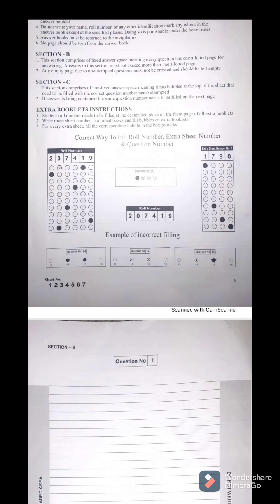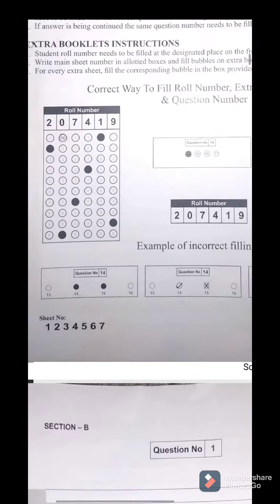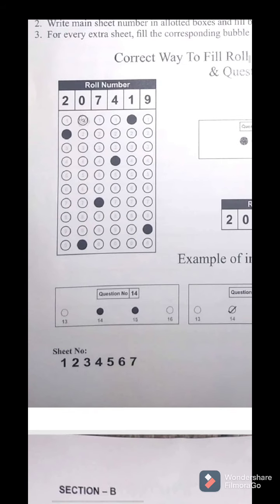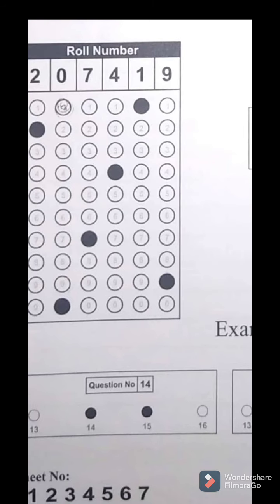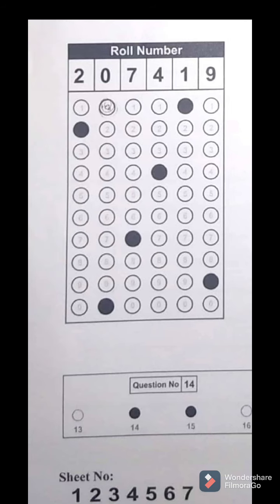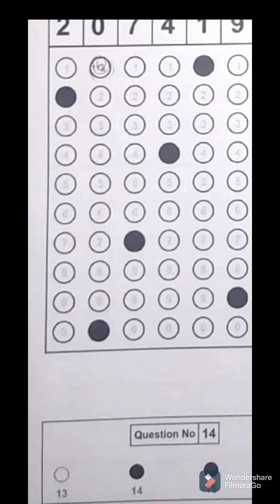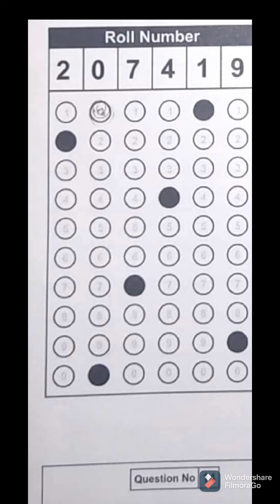Okay, another thing that I haven't told you. Like I have told you that if the first digit of the roll number is 2, you have to fill bubble number 2 like this. Don't leave any space that you have not colored. So color the complete circle, right? Don't color 2 circles. Okay, don't fill 2 circles in one column.